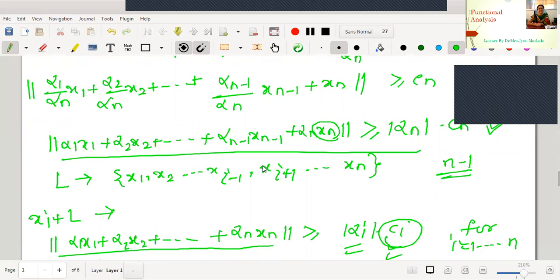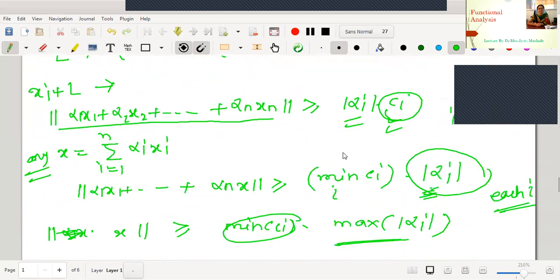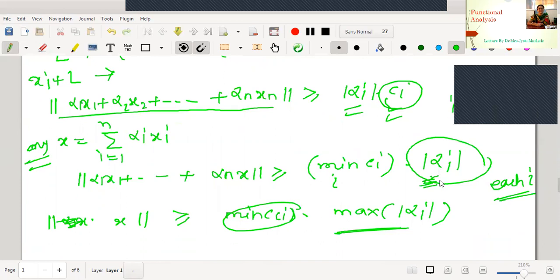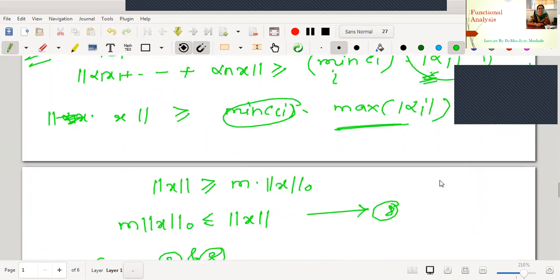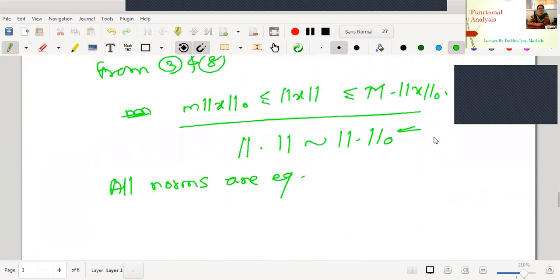The same process we will repeat by taking the missing vector as xi, and if we just repeat the process, we will get the same kind of inequality, right? Then as it is true for each i, we will fix this for the minimum Ci. Why? Just in order to get a fixed value on the right side. As it is true for mod alpha, it is equally true for maximum mod alpha. The minimum Ci we will call small m, and maximum mod alpha is nothing but norm 0. Therefore, the left part of the inequality is true. Therefore, we got this kind of inequality, proving norm is equivalent to norm 0.